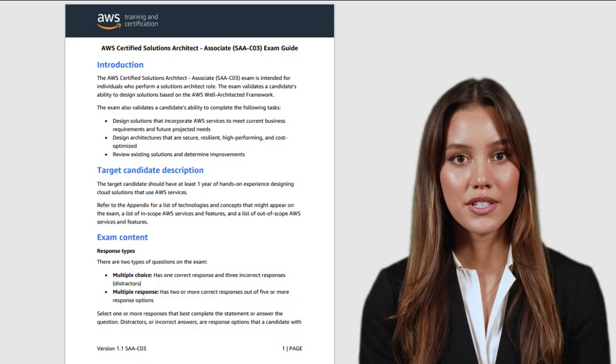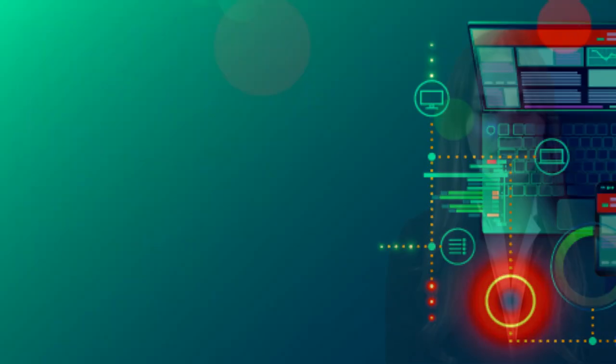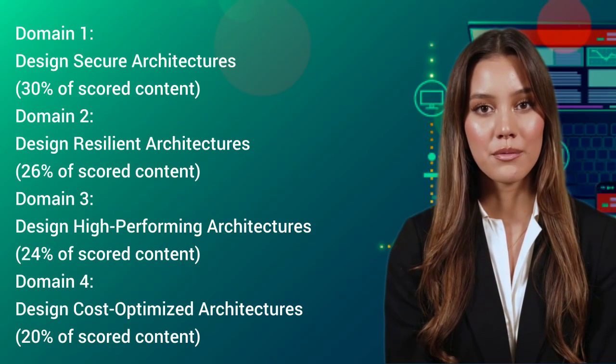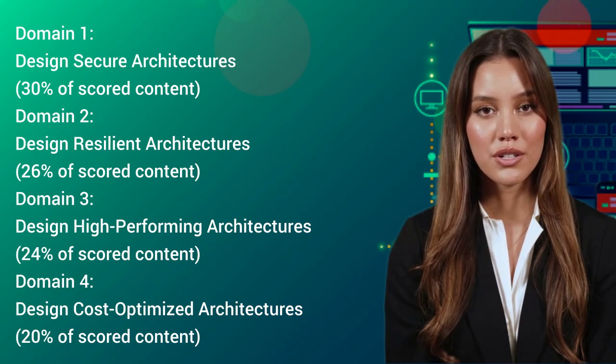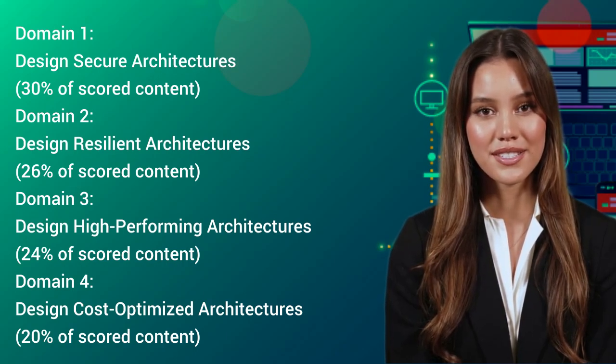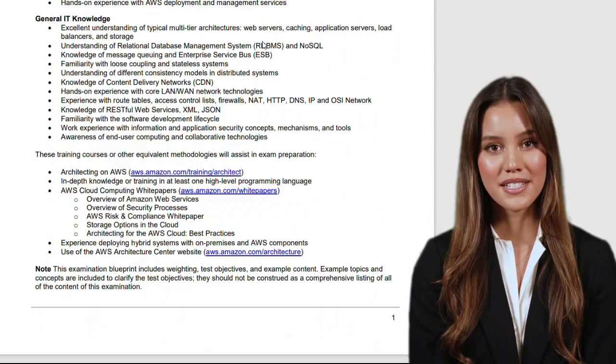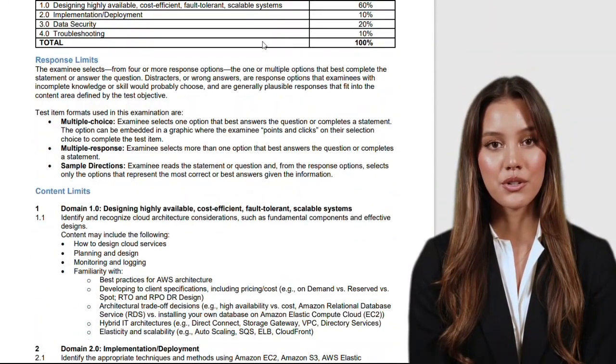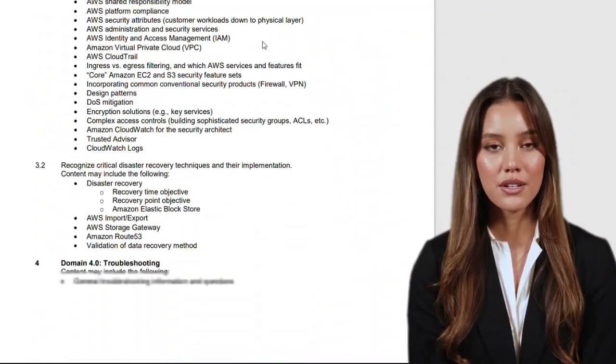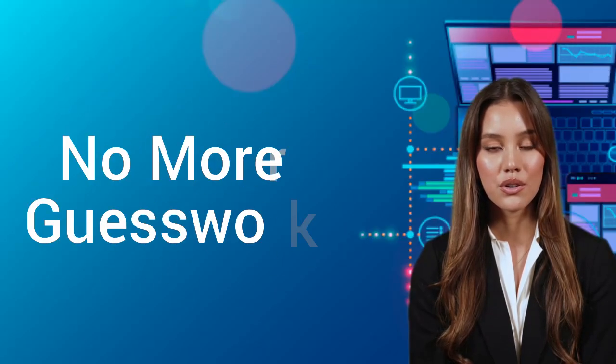Many people dive into studying without first reviewing the AWS exam guide. This can lead to wasted time on irrelevant topics or overlooking critical concepts like designing high-availability architectures. Our practice tests align directly with the exam blueprint, so you're always focusing on the right areas. This means no more guesswork about what's important.